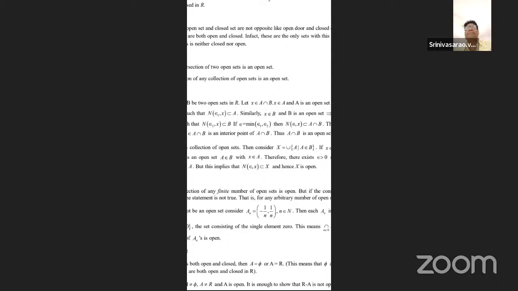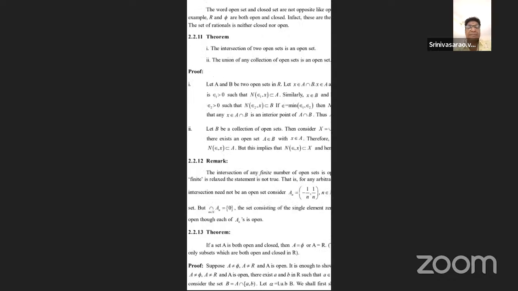Collection means there are a number of open sets: A1 union A2 union A3 union and so on. It is simply represented as the union over i of A sub i, where i is the index. The union of A sub i is also an open set.